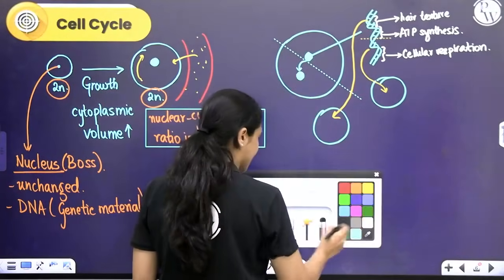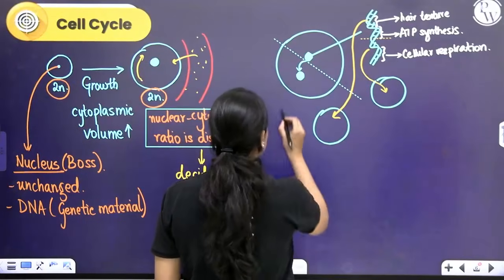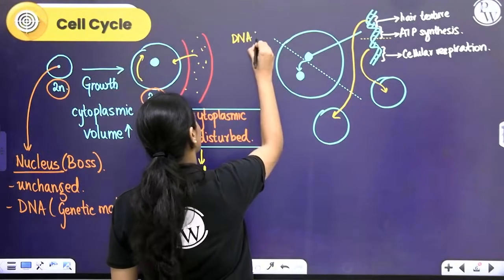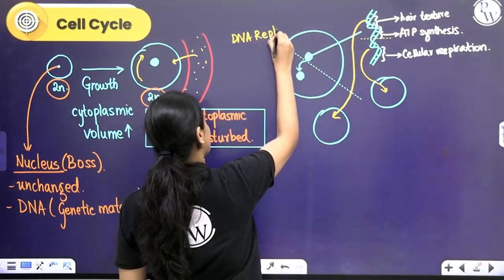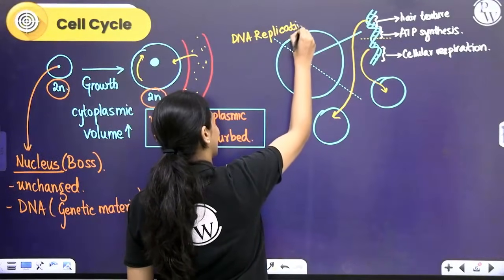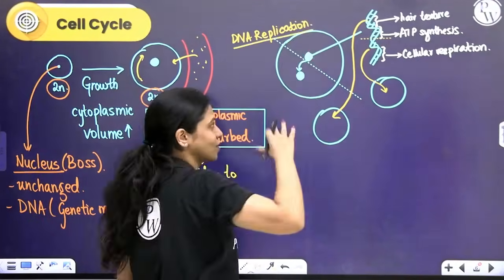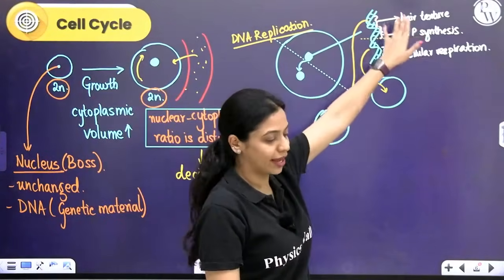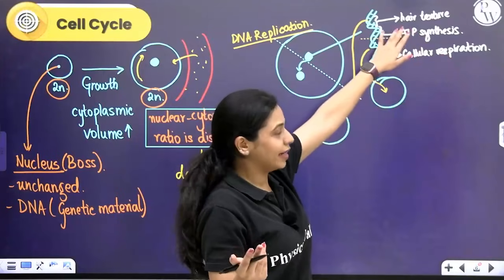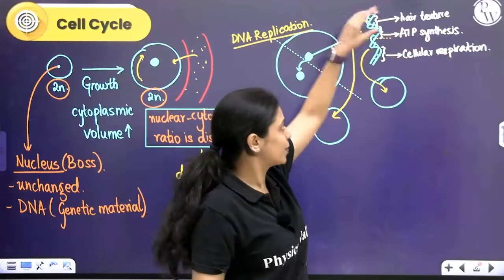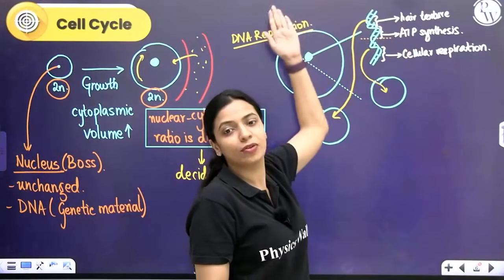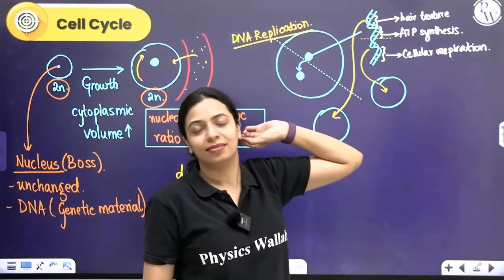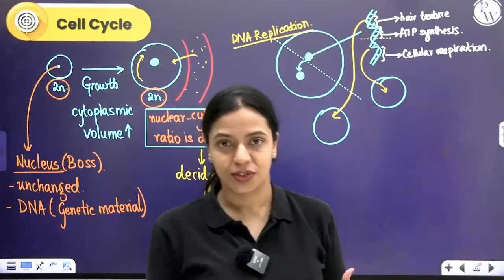This process is called DNA replication. Replica means exact copy. DNA replication means DNA is making an extra copy of itself which is exact. Whatever was the information for hair texture, probably wavy, ATP synthesis, cellular respiration, whatever information was there, the exact copy of that will be made in your DNA. Okay, so that is called DNA replication. That process is called DNA replication.